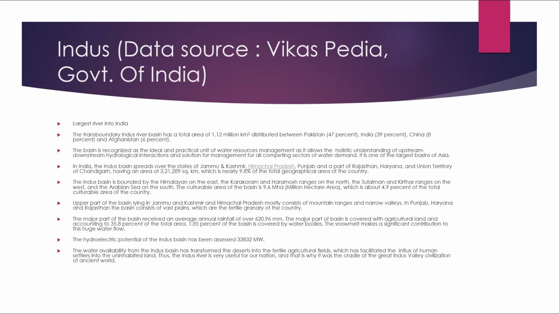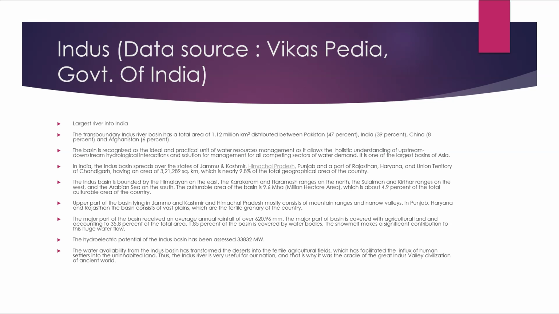So let's talk about the first river in the table, Indus. It is the largest river in India. The transboundary Indus River Basin has a total area of about 1.12 million square kilometers distributed between Pakistan, India, China, and Afghanistan: 47% in Pakistan, 39% in India, 8% in China, and 6% in Afghanistan. The basin is recognized as an ideal and practical unit of water resources management, as it allows a holistic understanding of upstream-downstream hydrological interactions and solutions for managing all competing sectors of water demand.